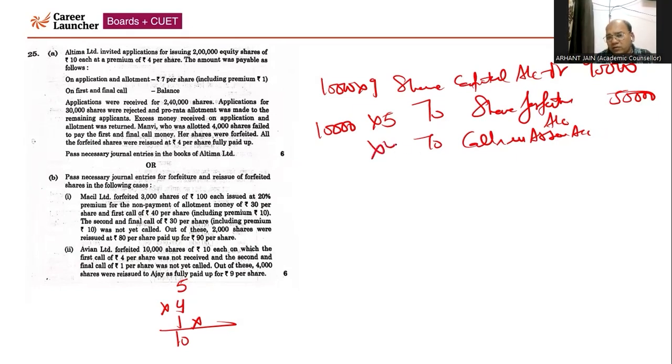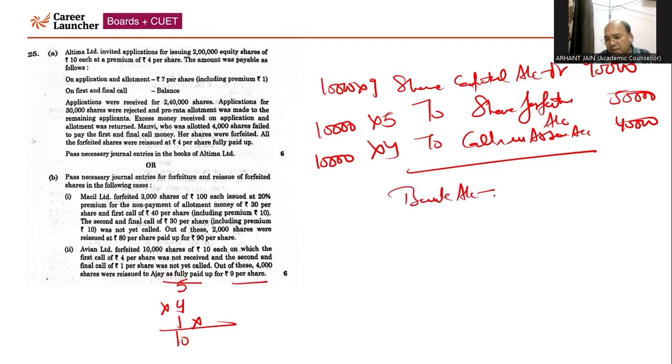So that is 4 rupees amount of first call, that is 40,000. So this is the entry for forfeiture. Now company has reissued these shares. Out of these 4,000 shares, company has reissued as fully paid up. That means the whole called up, fully called up 9 rupees. So bank account will be debited by 9, multiply by number of reissued shares, 36,000.